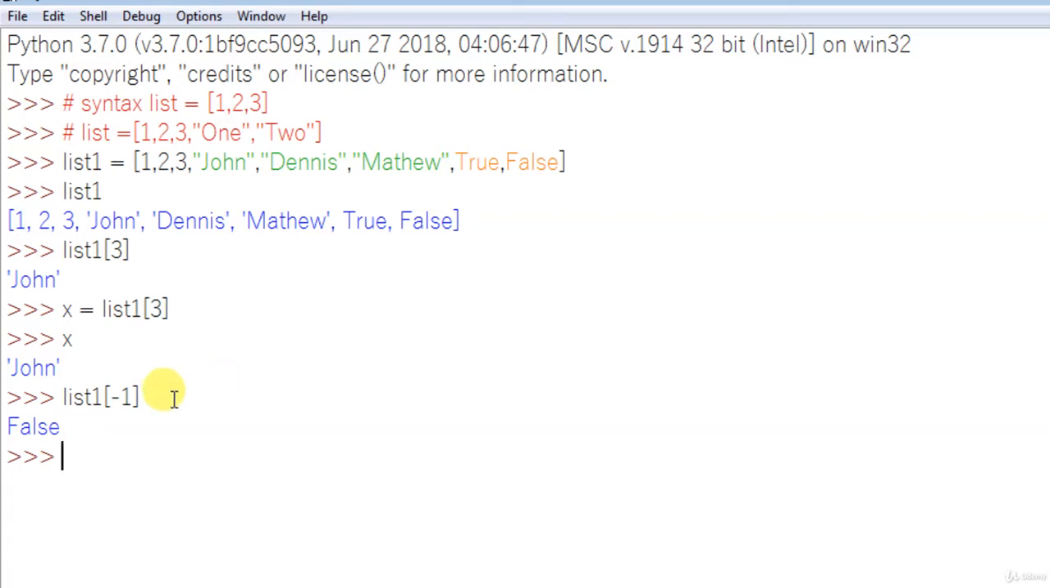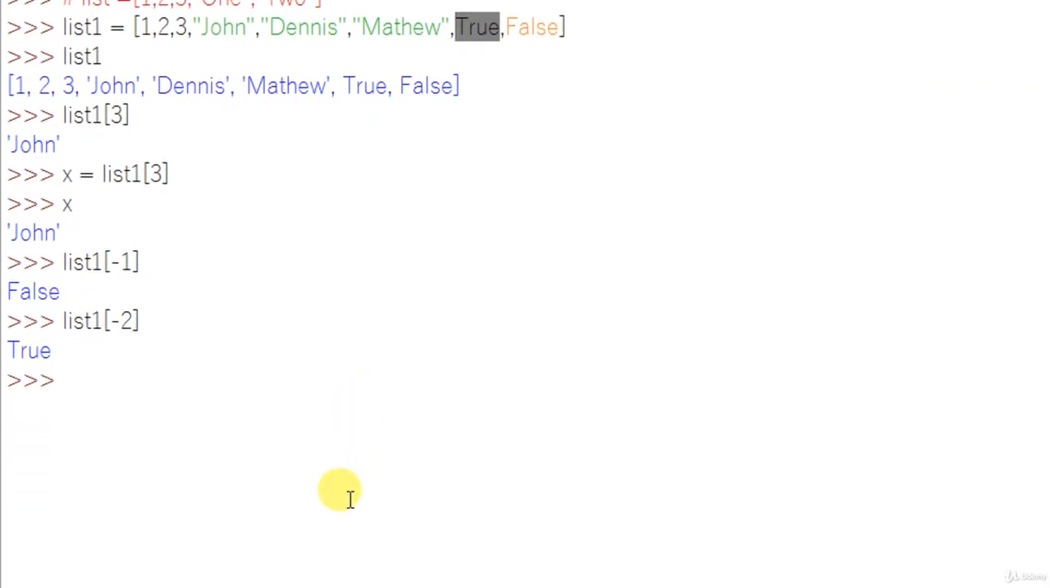Let's try something different here. I'm going to put -2. So true, which is nothing but this particular data. Okay, so is that all we can do in list? No. The Python list contains a lot of advantages which are not there in other languages. Maybe it has, but it's not quite as simple as Python.